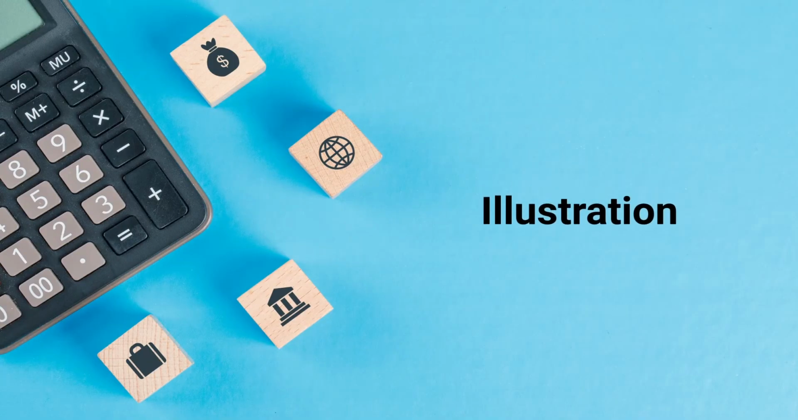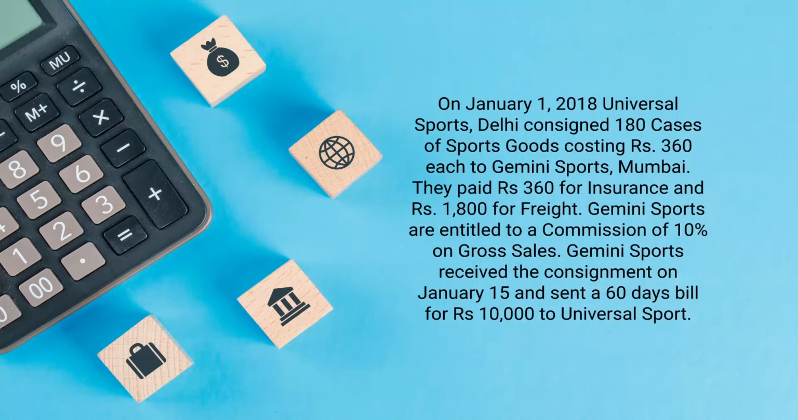So, now we will see it with the help of an illustration. On January 1st, 2018, Universal Sports, Delhi, consigned 180 kg of sports goods costing rupees 360 each to Gemini Sports, Mumbai. They paid rupees 364 insurance and rupees 1800 for freight. Gemini Sports are entitled to a commission of 10% on gross sales.